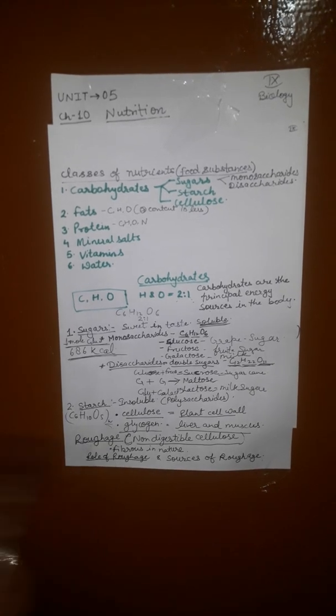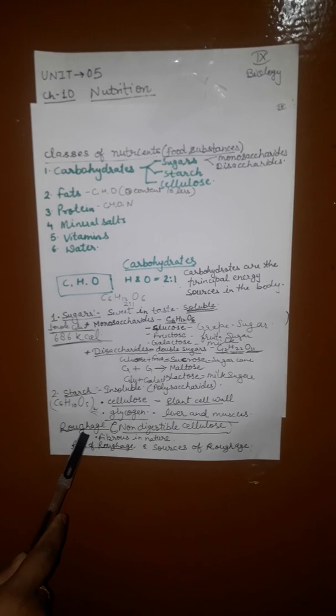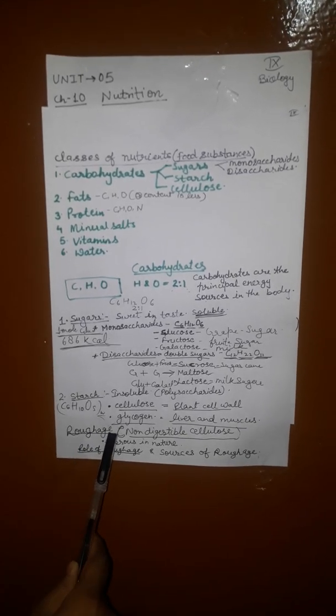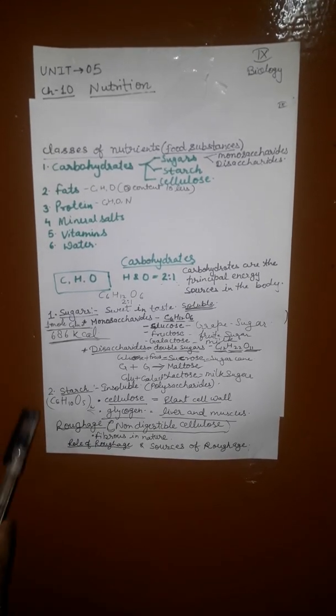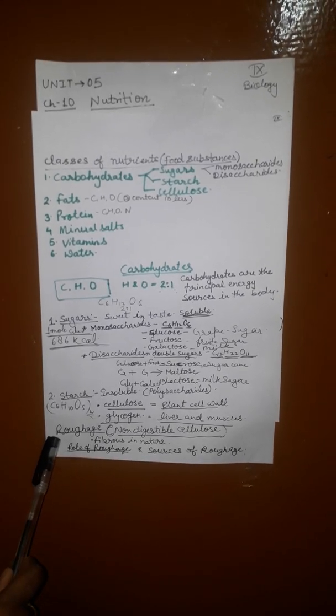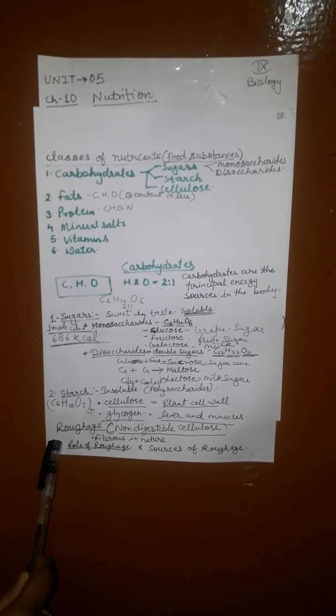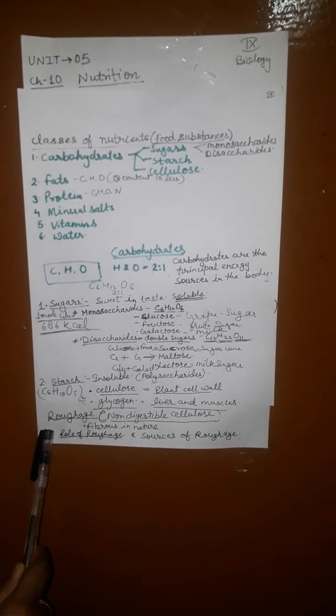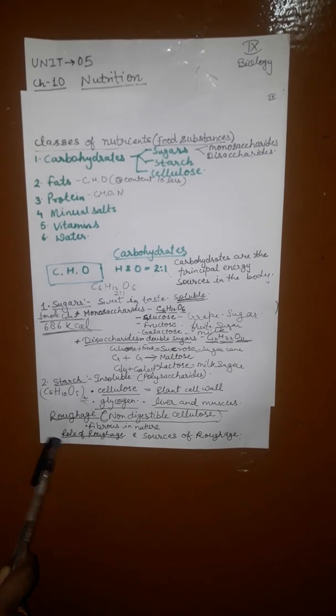Roughage is undigestible cellulose, which contributes to the proper functioning of the gut. What is the role of this roughage? Being fibrous, cellulose absorbs a lot of water and retains it, thus helping in keeping the fecal matter soft and preventing constipation.